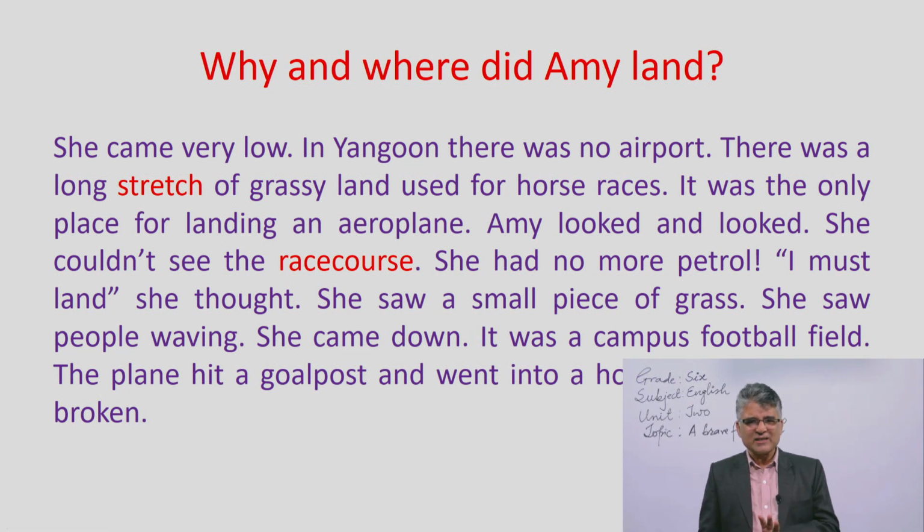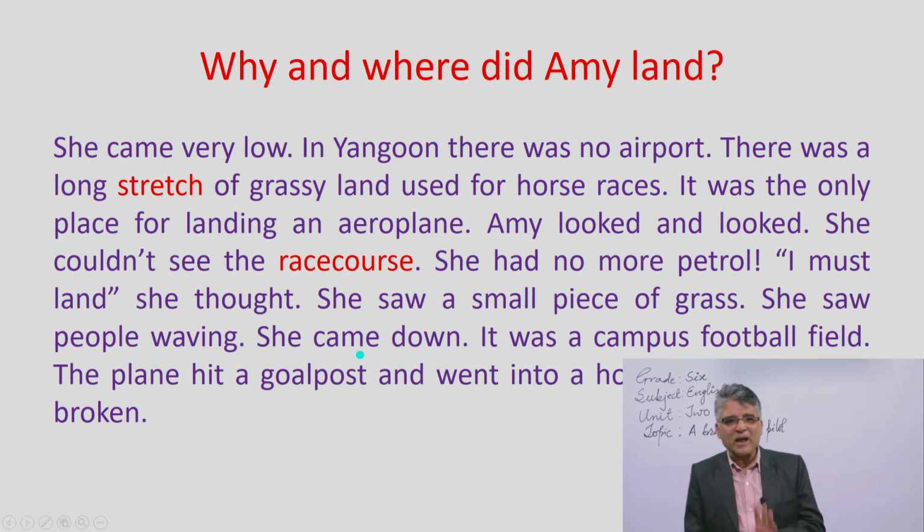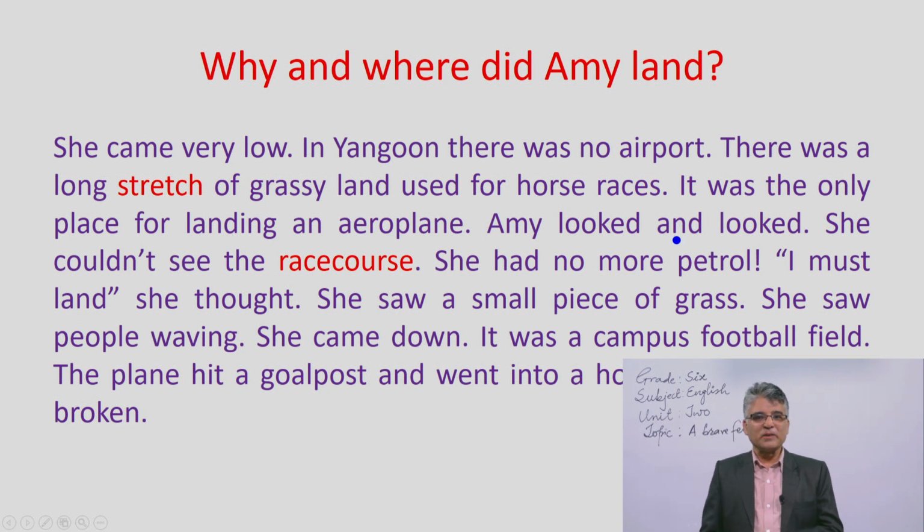But it was a kind of unplanned landing also, because she could not notice that there was little petrol in her airplane. Later on she noticed that. That is why, to be safe, she wanted to land there. So she came down. That means she landed. It was a campus football field.